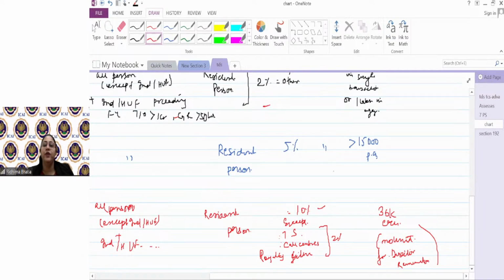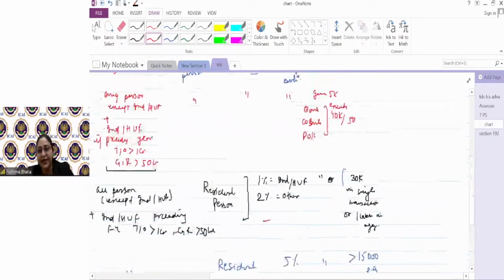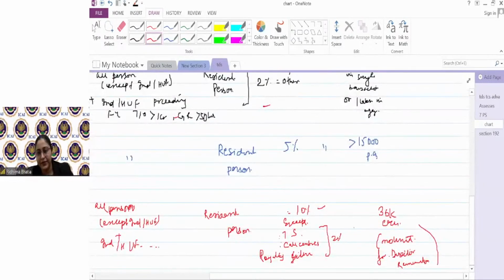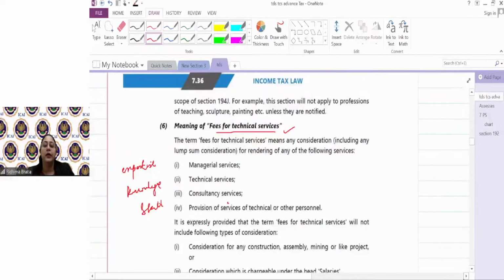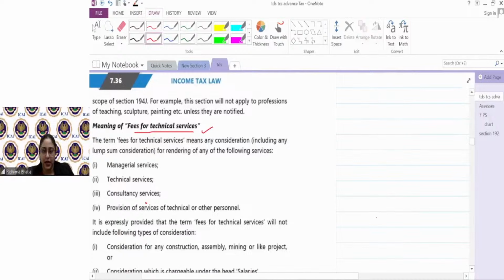TDS has to be deducted at the time of credit or payment, whichever is earlier. वो वाला line credit और payment वाला merge होते होते इधर आ गया, ठीक है? So for example, Mr. X and Mr. A have a lot of transactions. X makes a payment to A. Let's say A is a chartered accountant, okay? He's making payment to A for chartered accountant service, so he'll make an account, A professional services account, okay? He's making payment to A for director's remuneration also. He'll make a separate A director remuneration account.